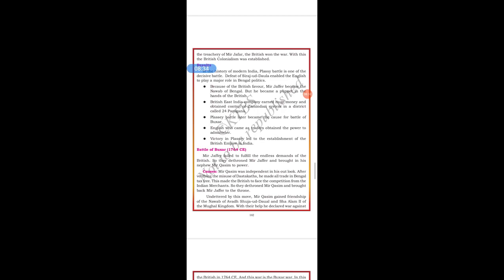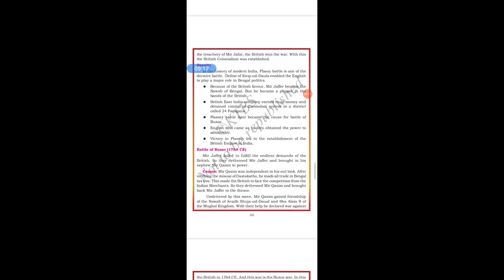The Britishers were selfish here, we can see. They were just giving demands and satisfying their wants, that's it. They were not helping others; they were dealing with others only for their selfishness. When they won the Battle of Plassey, it was with the help of Mir Jafar only. Then, because he was not fulfilling the demands of the Britishers, they dethroned Mir Jafar and brought his nephew, Mir Qasim, to power.